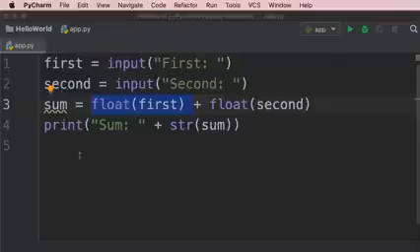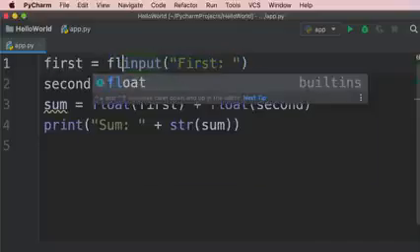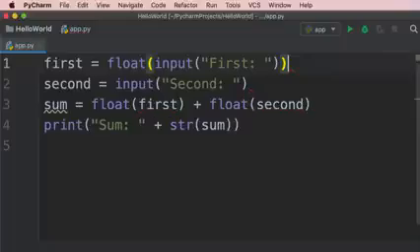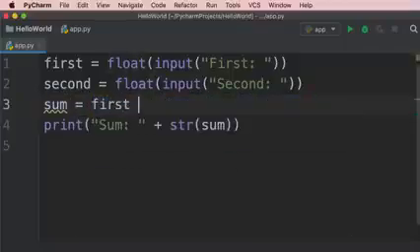We can call the float function over here. So this input function returns a string. We can pass that string to our float function. Take a look. So float, parentheses, like this. So the value that we're passing to the float function is the value that is returned from the input function. Similarly, we call the float function over here. Now, we can change this expression to first plus second. That is another way to write this piece of code. So type conversion is important in Python and other programming languages. There are times you need to convert the type of a variable to a different type.